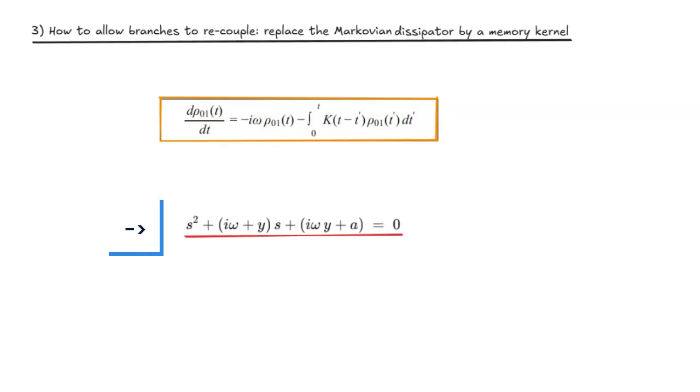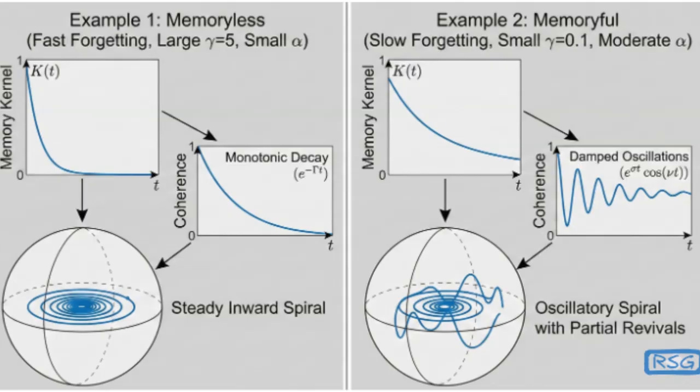In the Laplace domain, this memory shows up as a denominator whose zeros, the roots of the quadratic equation s squared plus (i times omega plus y) times s plus (i times omega times y plus a) equals 0, determine the system's time behavior. Real negative roots give simple exponential decay, while complex roots give damped oscillations and partial revivals. On the Bloch sphere, memory allows the Bloch vector to show non-monotonic motion in the equatorial plane, little outward bumps or loops, rather than a smooth spiral straight into the z-axis.